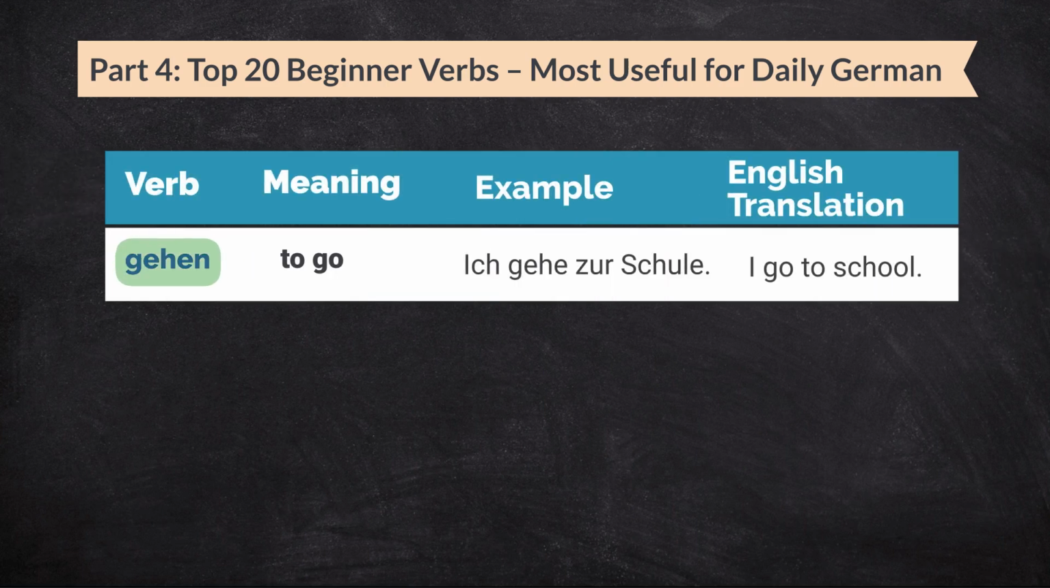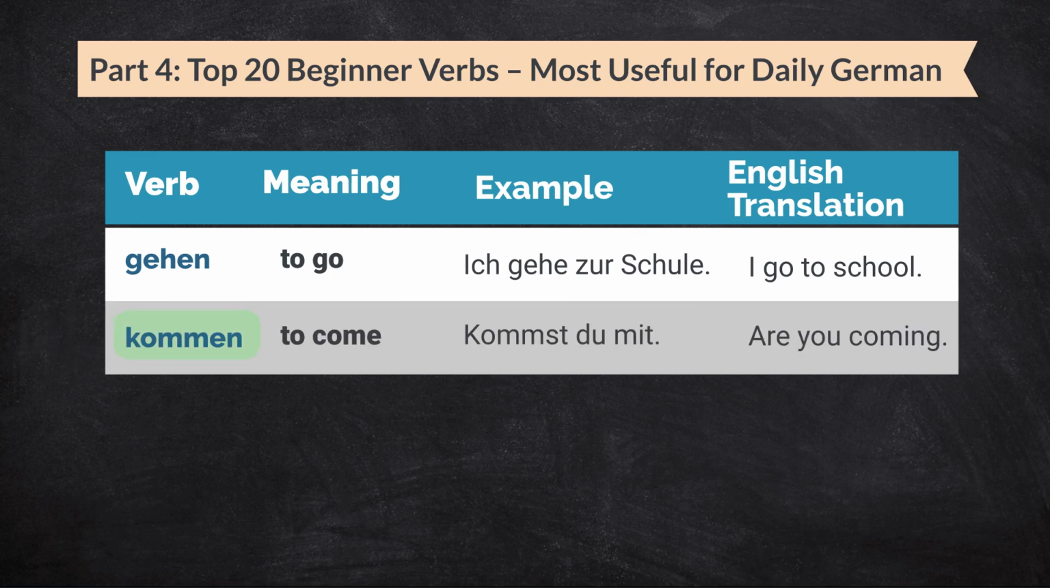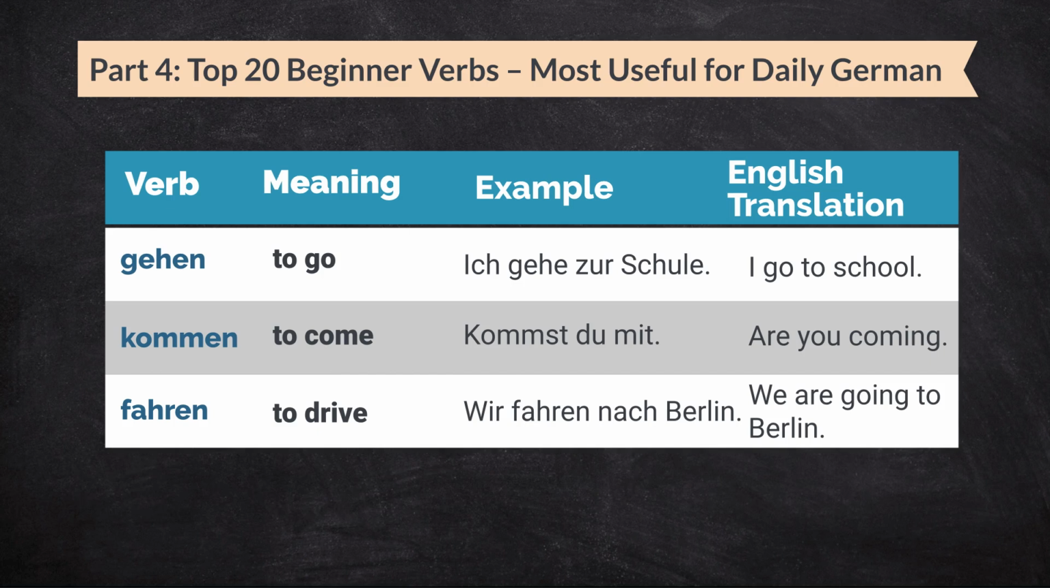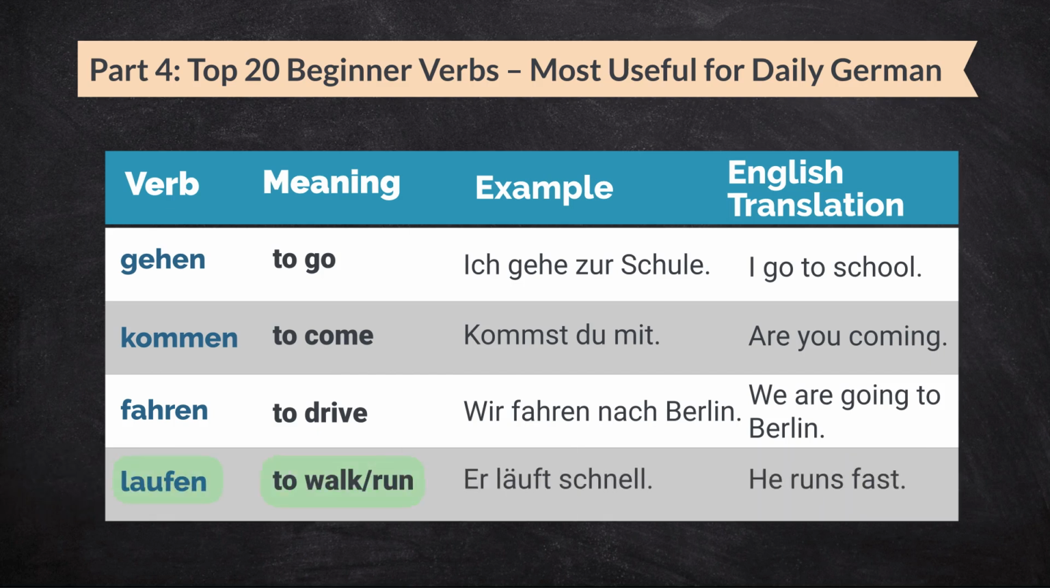The verb gehen means to go. Ich gehe zur Schule. That means I go to school. Kommen means to come. Kommst du mit? That means are you coming? Fahren means to drive or to travel. Wir fahren nach Berlin. That means we are going to Berlin. Laufen means to walk or to run. Er läuft schnell. That means he runs fast. These verbs are very helpful when talking about where you are going or how you are getting there.